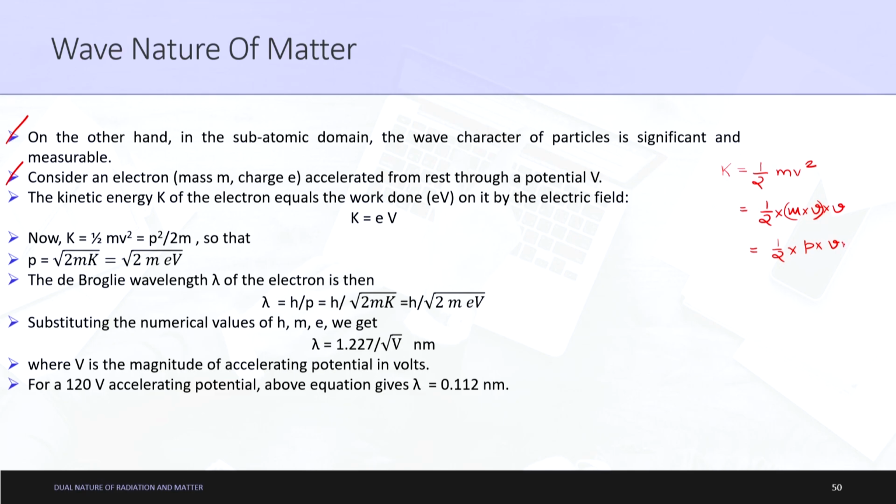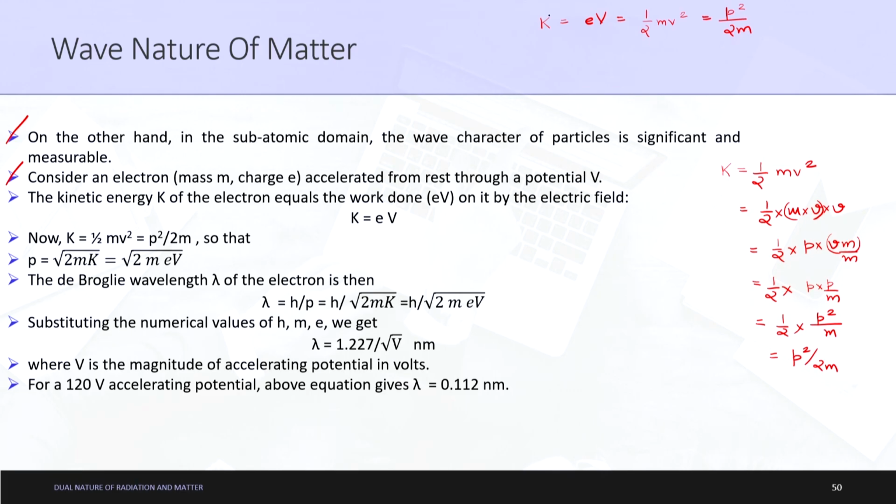If I multiply by m and divide by m, I get half into p, multiplied by p by m, which is half into p square by m, or we can write this as p square by 2m. So what did we get finally? First of all, kinetic energy K is equal to e multiplied by V. Next, we also know that this is equal to half m v square, and the next thing we got is p square by 2m.